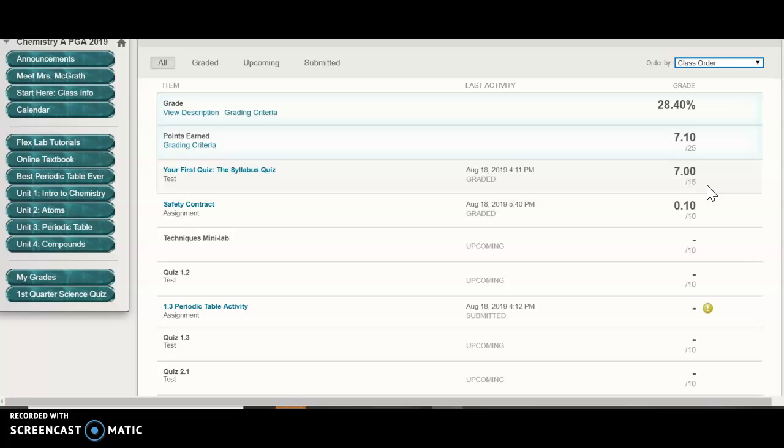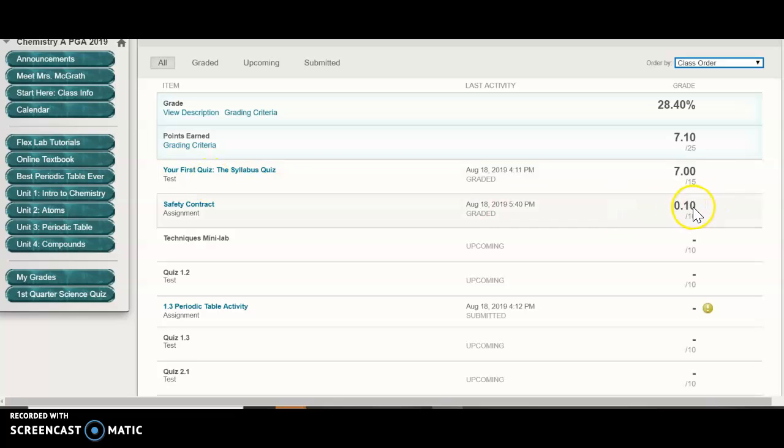I would say if you miss 1 or 2 points, definitely not worth retaking. But if you're missing more than like 20 to 30% of the points, that's putting you down in the D range, and that's going to impact your grade for a long time and be harder to recover from. So what you can do is click on the title here, review the quiz, figure out the questions you got wrong, go figure out the correct answers, and then take it again. And whatever score you get on your second one sticks. So hopefully it's better because you did the studying and the review, and it should bring your grade up.